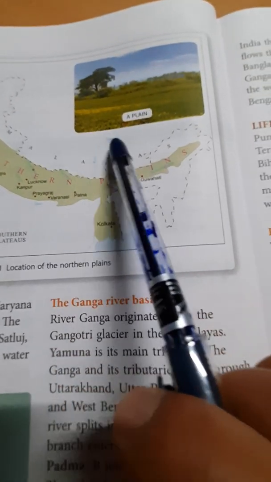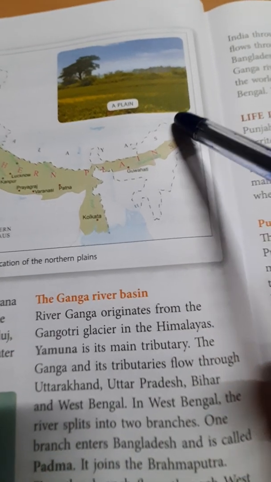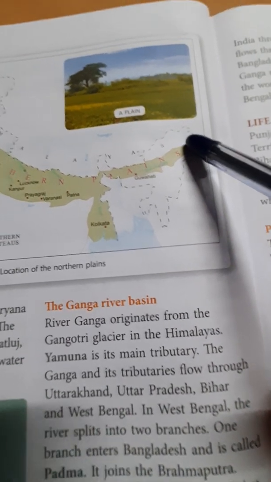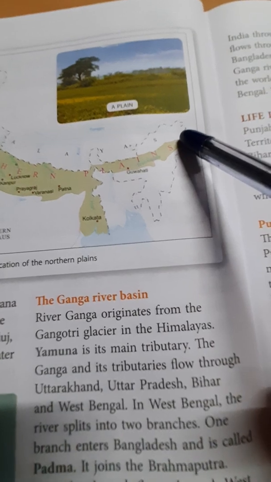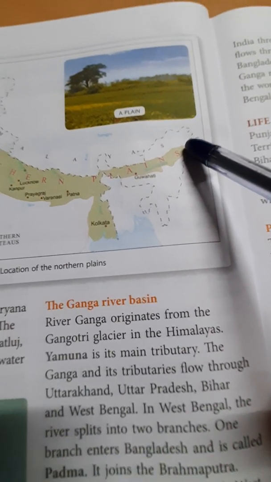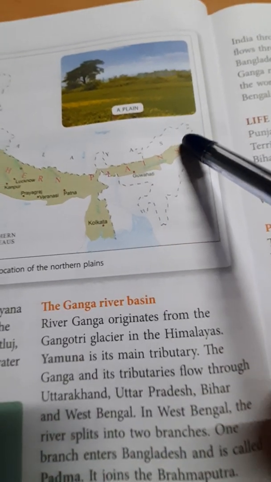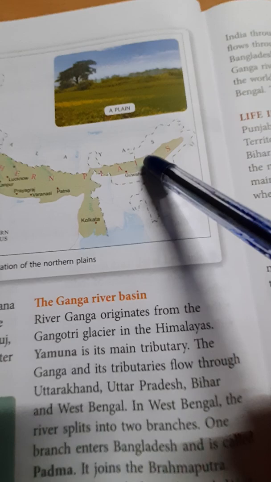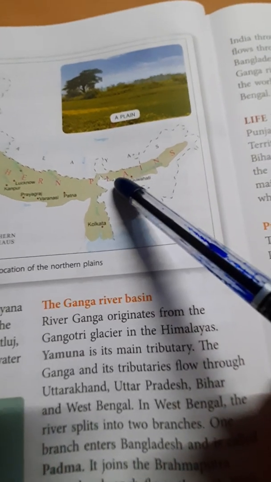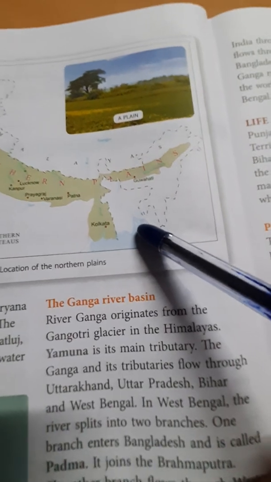This river is known as the Tsangpo in Tibet or in China, but when it enters India from Arunachal Pradesh, we call it Brahmaputra. These rivers flow through Arunachal Pradesh and the plains of Assam, and again it enters Bangladesh.